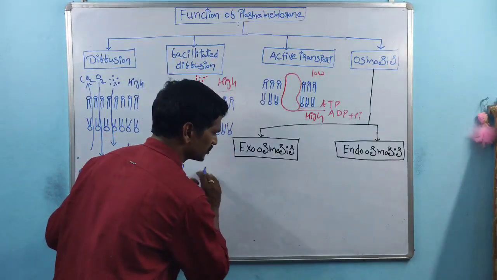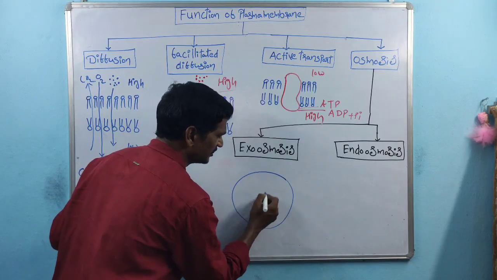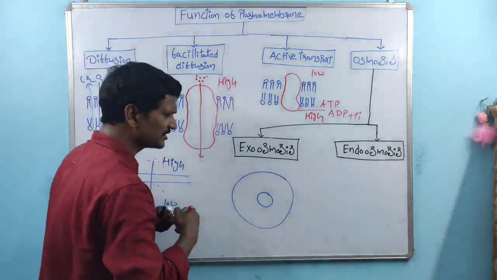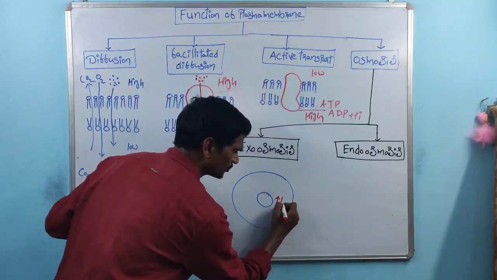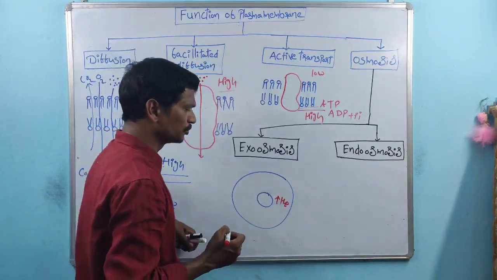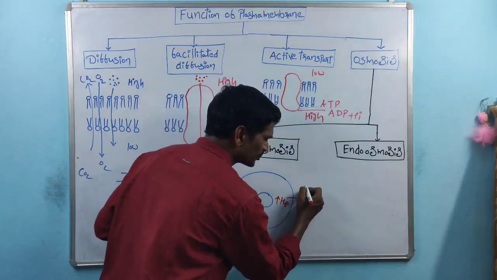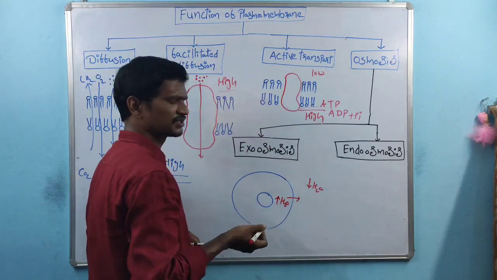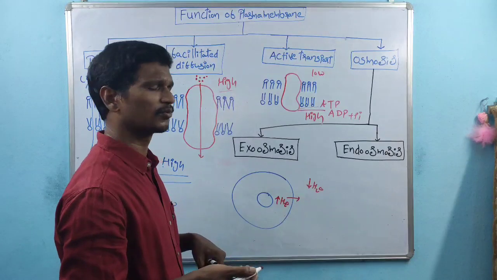What is the exoosmosis process? Well, suppose this is the cell and this is the nucleus. Inside the cytoplasm, the cell contains a high concentration of water molecules. Through the semi-permeable membrane, outside the cell there is a low concentration of water molecules.